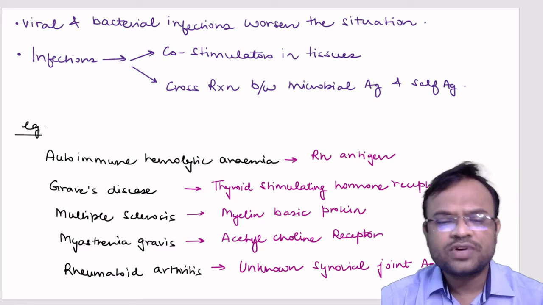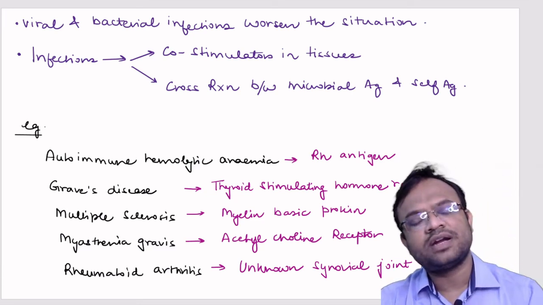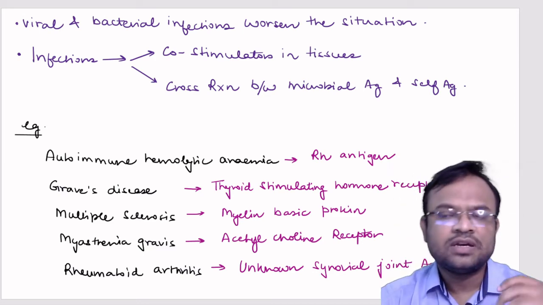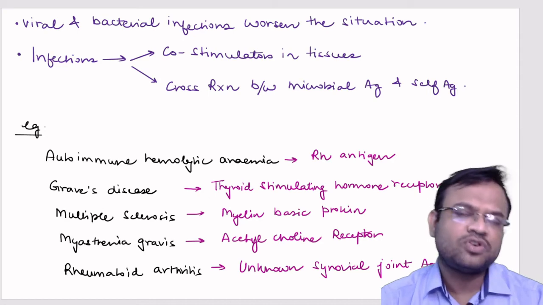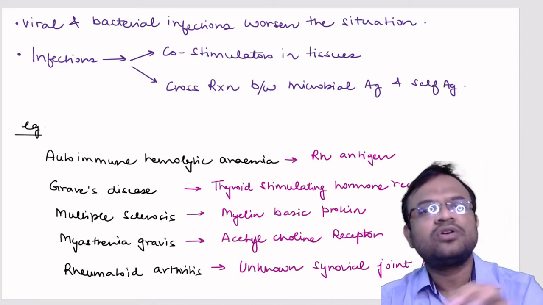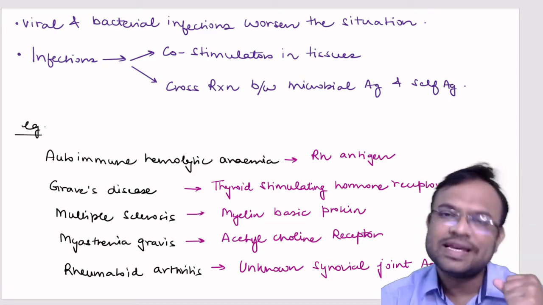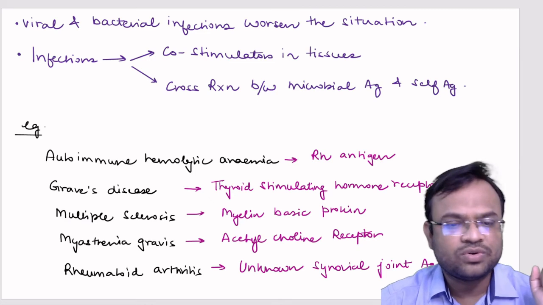First of all, the first one is autoimmune hemolytic anemia. From hemolysis you can easily remember that it has something to do with RBC, and from RBC you can remember that the Rh antigen is present on RBC, and because of that the immune response is performed on the RBC, which leads to the lysis of RBC. So that does not involve any trick. You can easily remember by logic only.